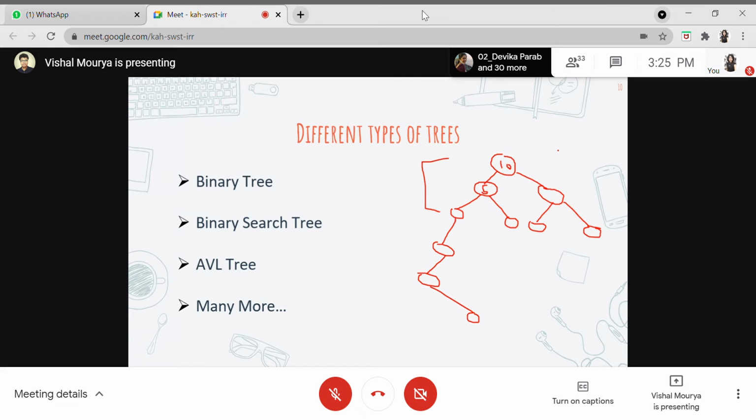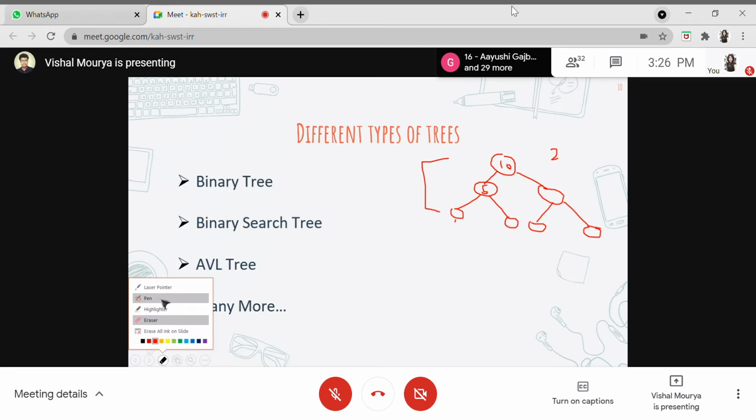So let's say we want to insert 2. Whenever it sees that it is not a balanced binary tree, it will try to shift particular nodes in such a way that after shifting, it becomes balanced. Balanced in the sense that this binary tree will not look like this. After reconstruction, it will look something like this. So this is the speciality of the AVL tree. And we have many more trees like red-black trees. Even in competitive programming, we generally use segment trees and Fenwick trees. So yes, we have many trees, but that is it about the different types of trees.